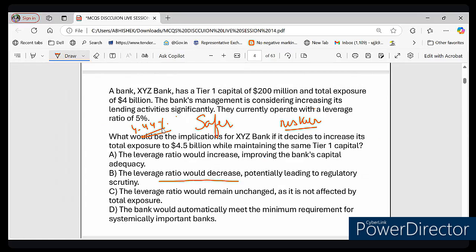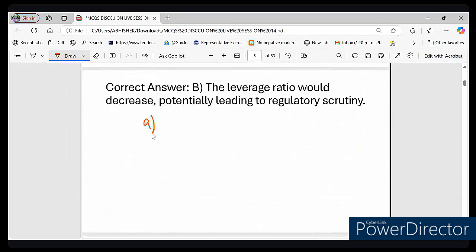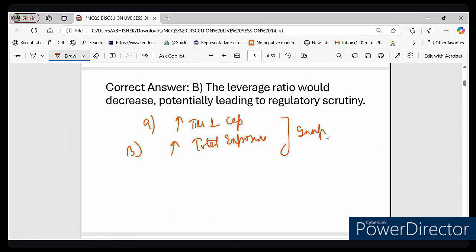Now let me ask you one more question. If a bank wants to improve its leverage ratio, what should it do? Option A, it should increase its tier 1 capital, or option B, it should increase its total exposure. What do you think? What should the bank do? If a bank wants to increase or improve the leverage ratio, what should it do? Please type A or B.